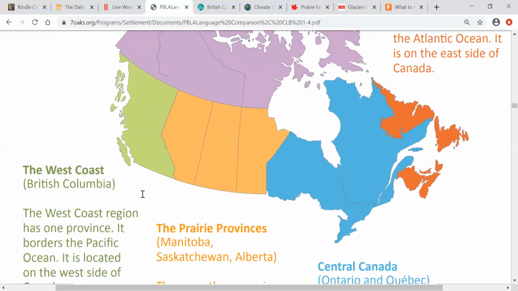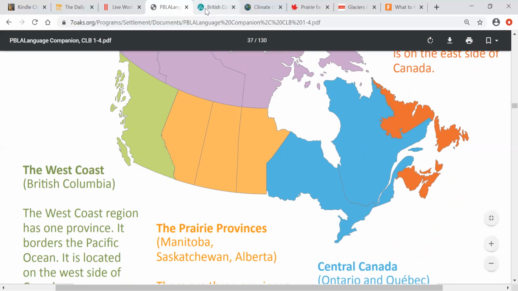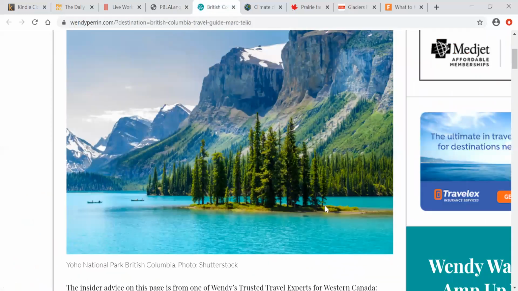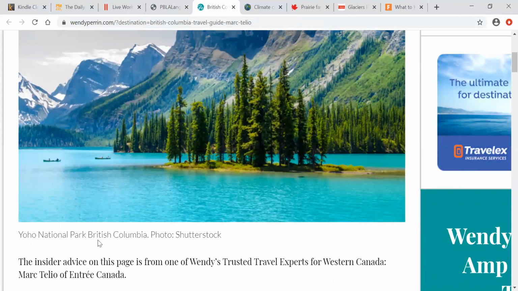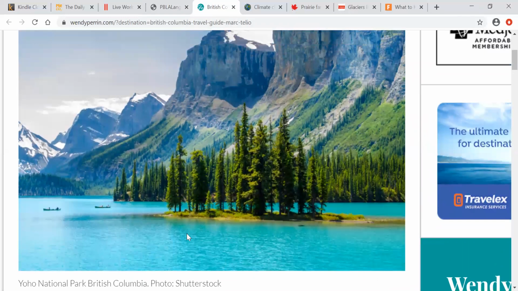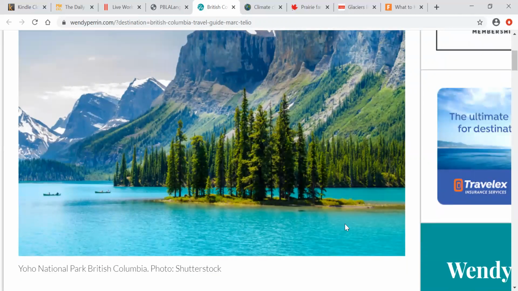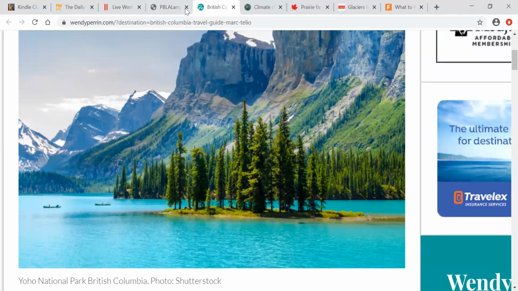Do you want to see a picture of British Columbia? I'll show you. Look at this. This is a picture of Yoho National Park in British Columbia. Isn't that beautiful? So you see these are mountains. These are forests, forest trees, right? We have the river or the lake or the water with it. So it is a very beautiful province, the West Coast.